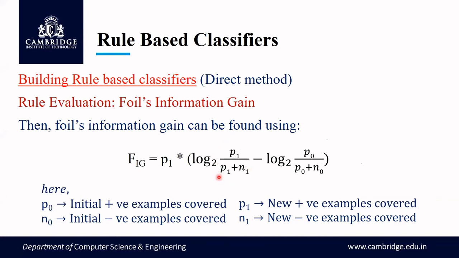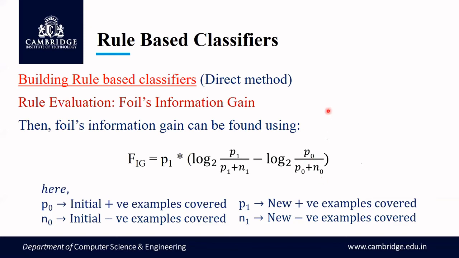See, why I am stressing this again and again is that in the exam the question might be anything. If the question is like the previous examples that we have considered, wherein you are given the training record and then two rules, then that is well and good, no confusion, because I can directly consider P0 and N0 to be the values from the training record.